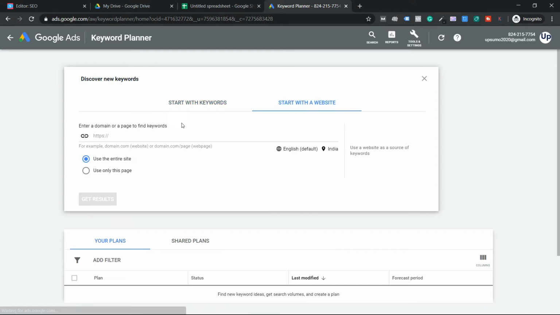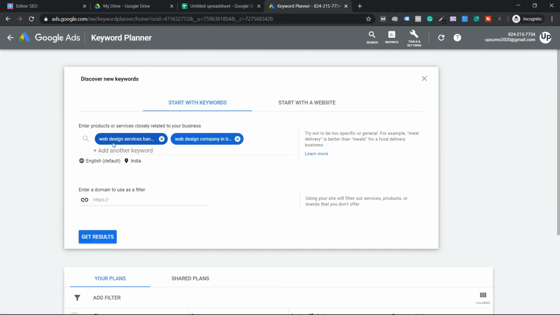All you have to do is click on start with a website, add your competitor website URL here, and of course, we'll start to see what keywords they are ranking for. But I prefer to go for adding searches, guys, Google suggestions. I feel you get far more in-depth keyword ideas. So I've selected two keywords, and afterwards you can see get results. I click on get results.